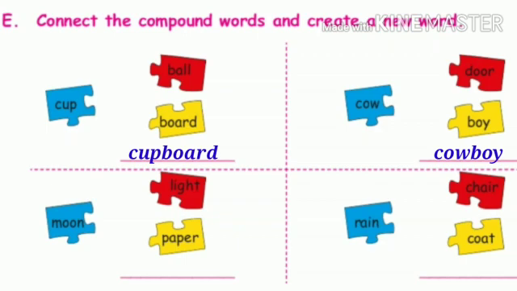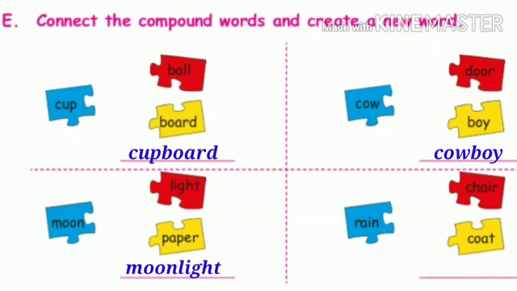The next set of words are moon, light, paper. Moon plus light. Moonlight. Is it a meaningful word? Yes, it is a meaningful word. So, moonlight is the compound word. Next one. Moon plus paper. Moon paper. Moon paper, is it a meaningful word? No, it is not a meaningful word.